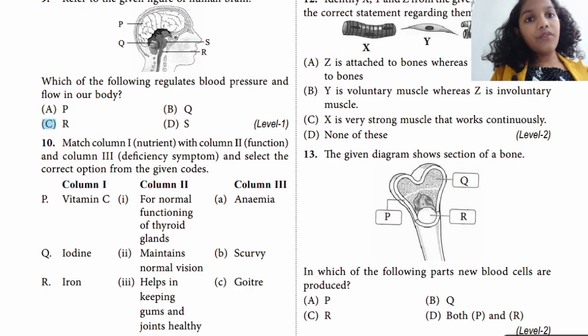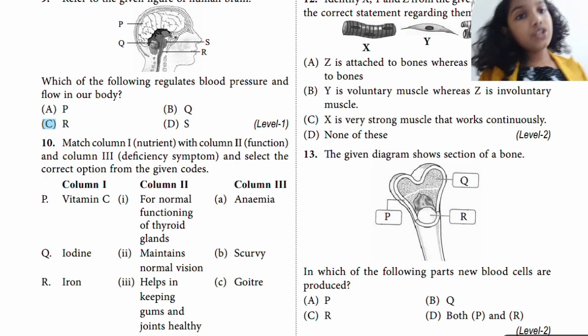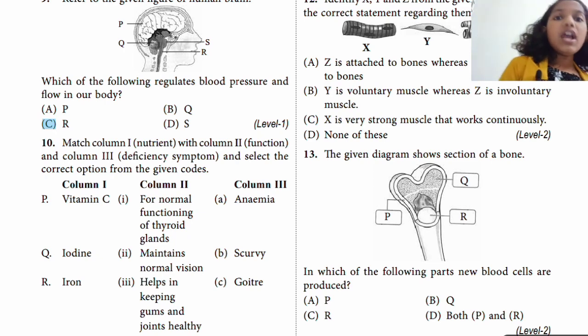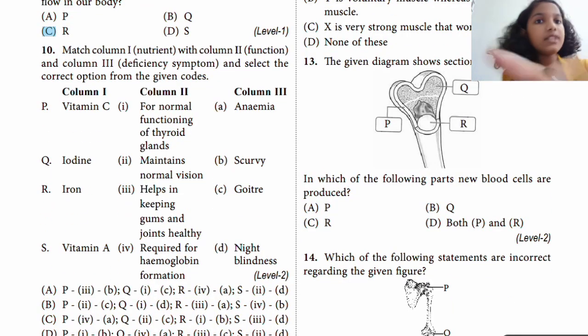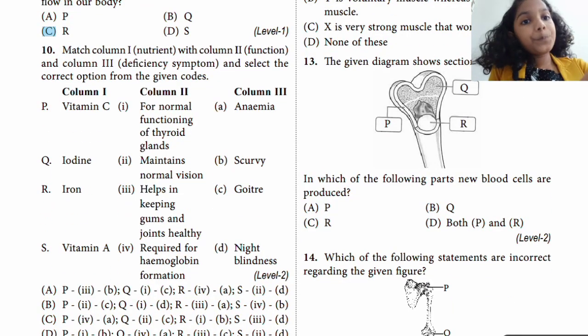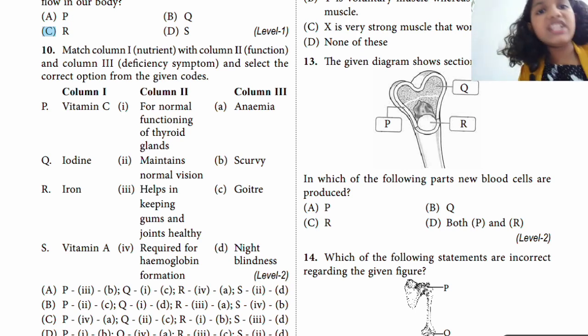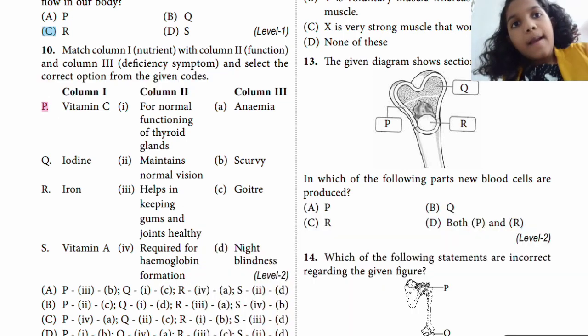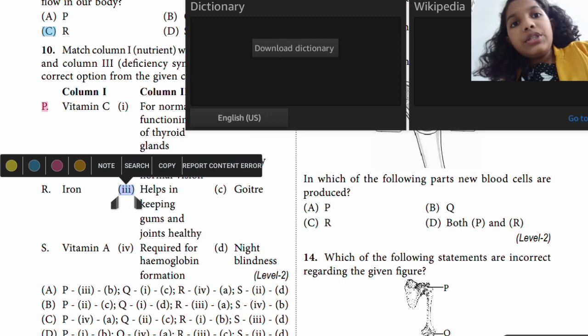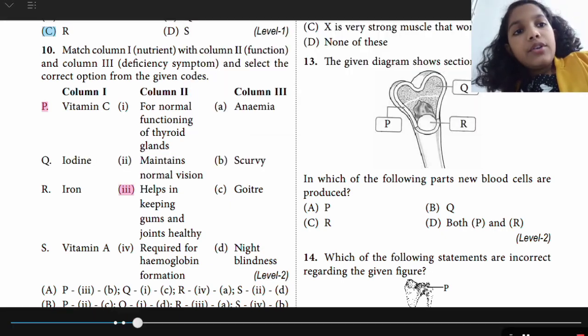Now if you see the 10th one, match column 1 nutrition with column 2 function and column 3 deficiency symptom. Now when you match this, vitamin C, you need vitamin C to keep your gums healthy. So P is to 3 and B. Now let's color code this. P is to 3 and to B.